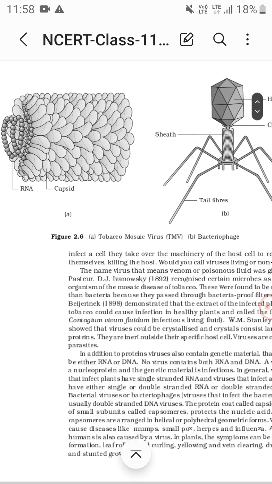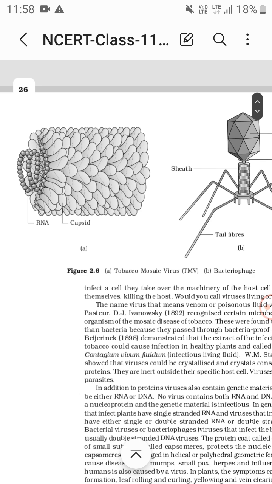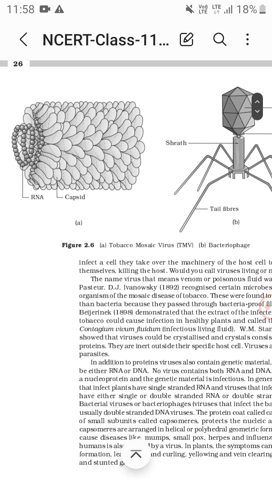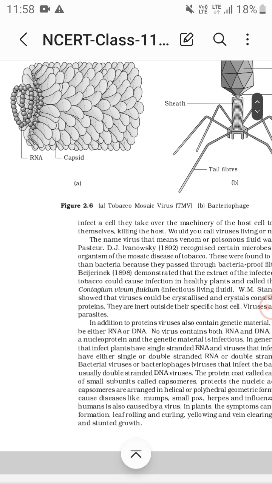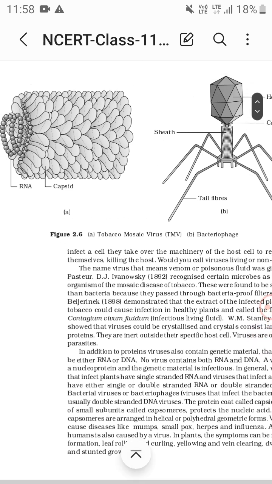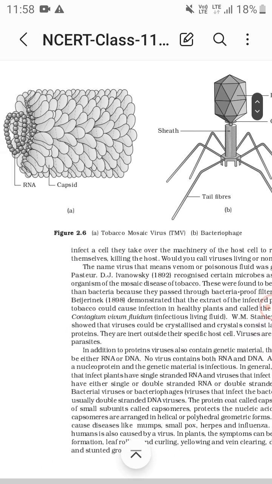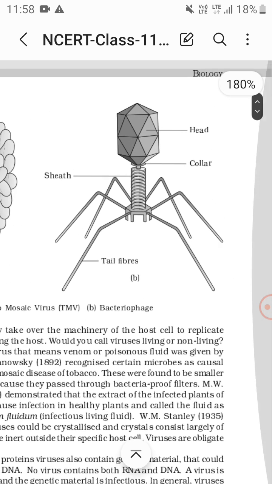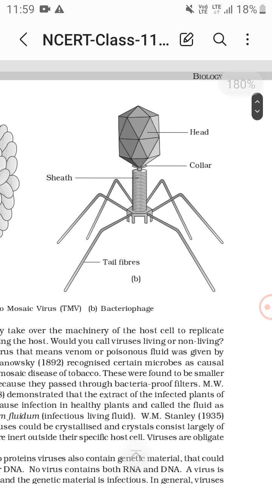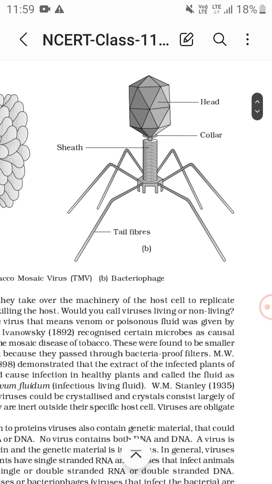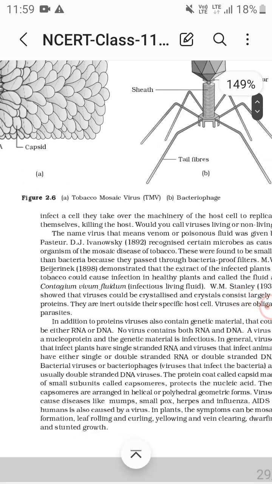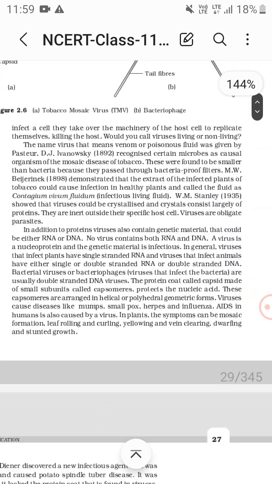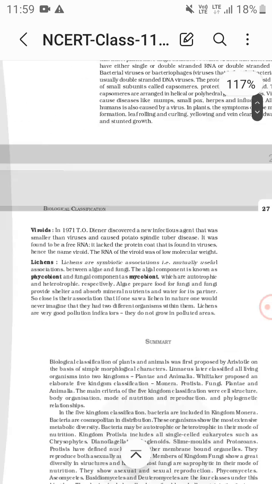See in the diagram, the tobacco mosaic virus has coiled RNA and a coat, the capsid, made up of capsomeres. This is the tobacco mosaic virus, which causes disease in the tobacco plant. Then the bacteriophage has a head on top, below that a collar type of disc, then a circular sheath, and then the tail fibers. This is the structure of a bacteriophage, a virus which infects bacteria.